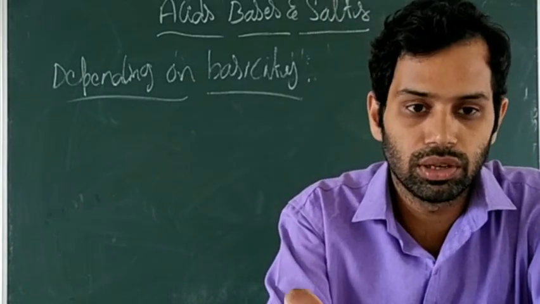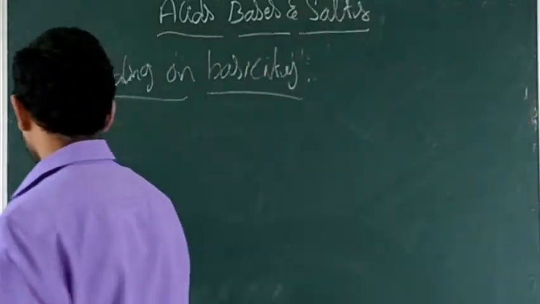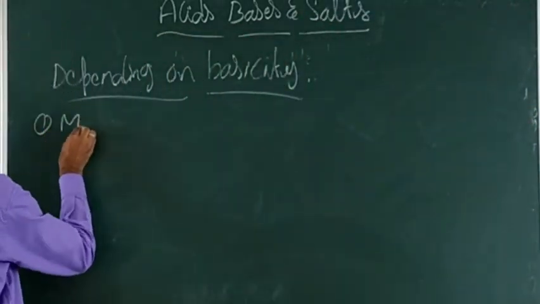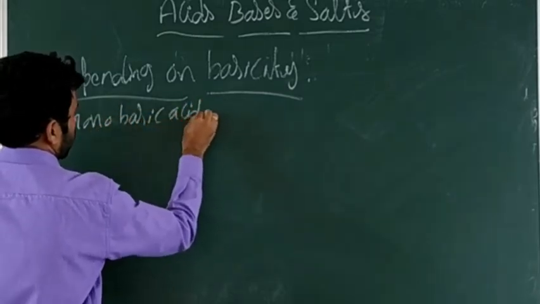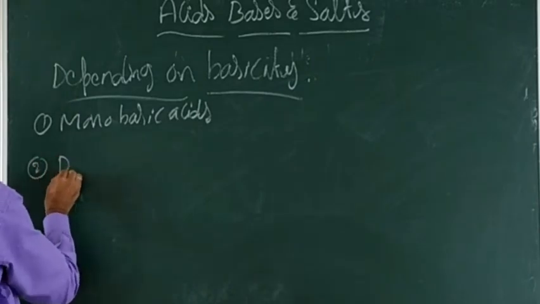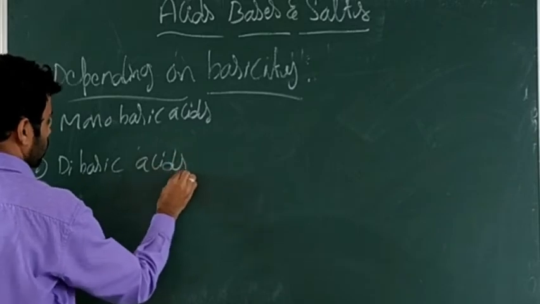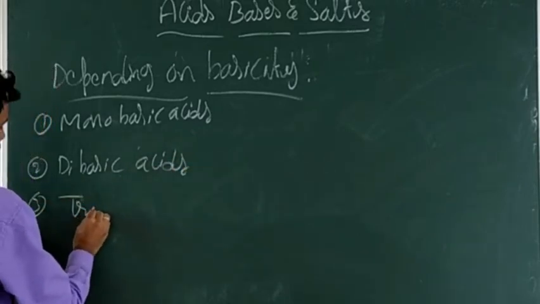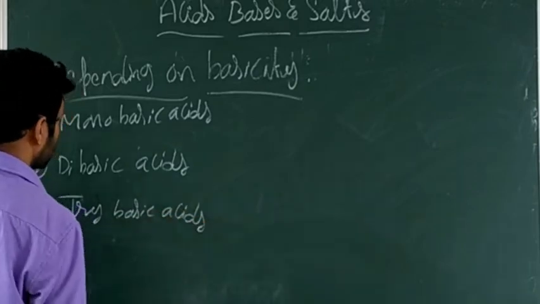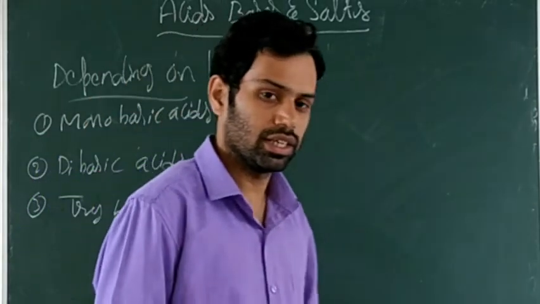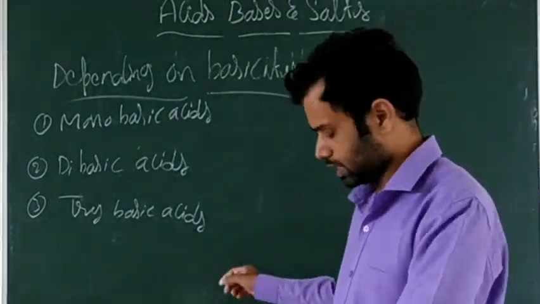So on the basis of basicity, acids are classified into monobasic acids, dibasic acids, and tribasic acids.